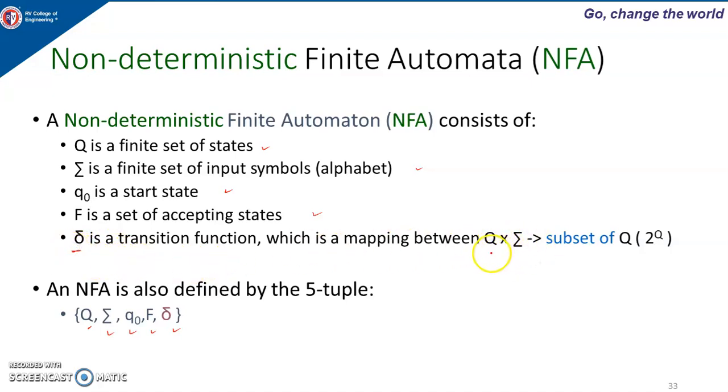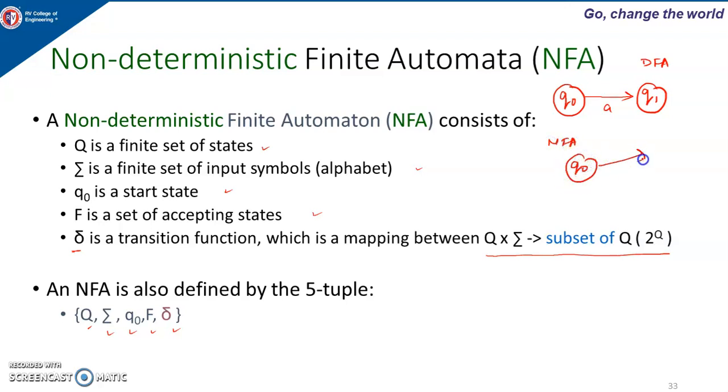Here the transition function is a mapping from Q cross sigma to subsets of Q, that is 2 to the power Q. Why? Because in a DFA, if Q0 is the current state and I give input A, the machine can be in one state only. But in an NFA, for any given input, the machine can be in more than one state at the same time. So I can say Q1, Q2. Here in DFA we were getting a single state; in NFA we get a set of states.